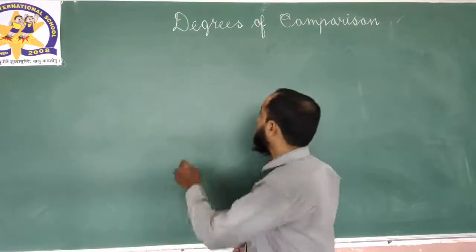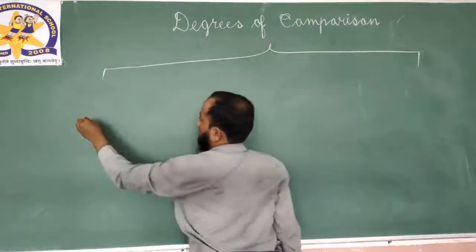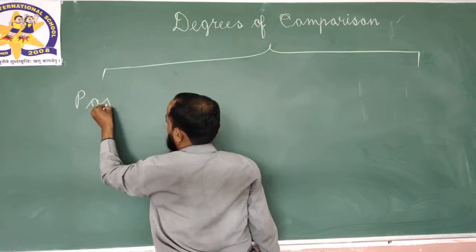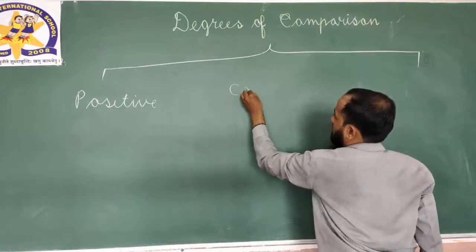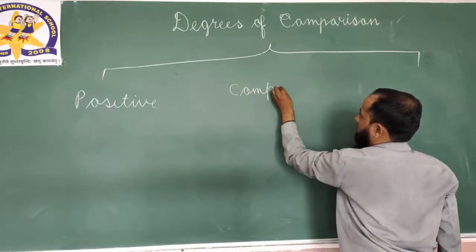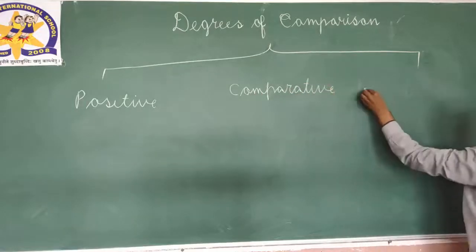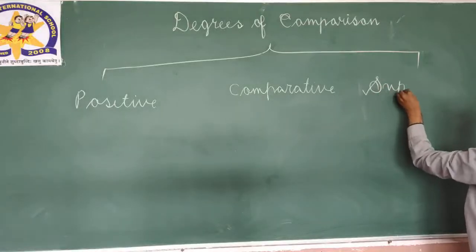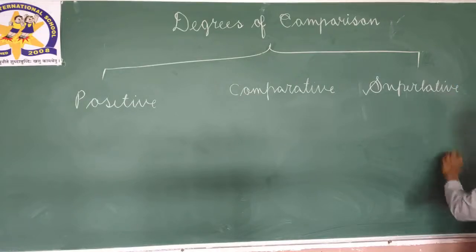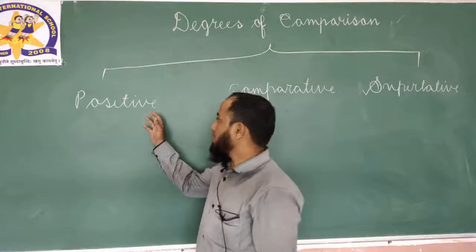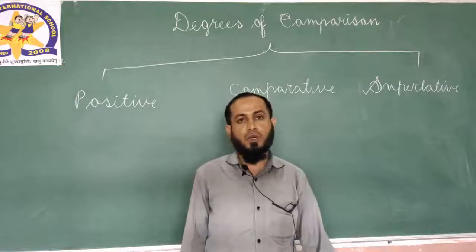Let me write on the board. Positive, comparative and superlative. So, they are positive degree, comparative degree and superlative degree.